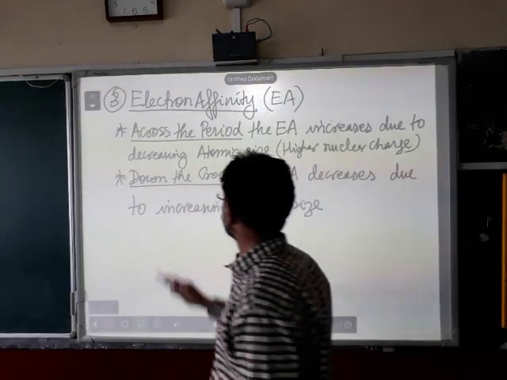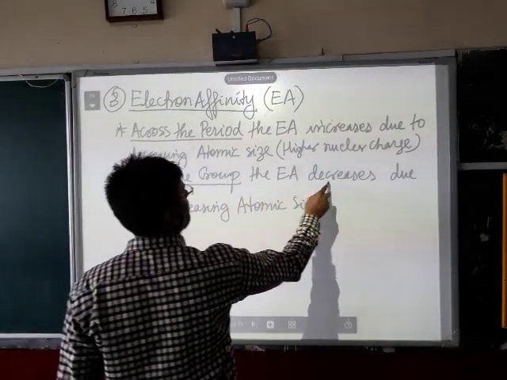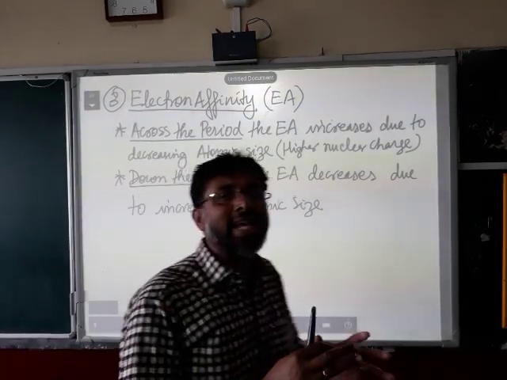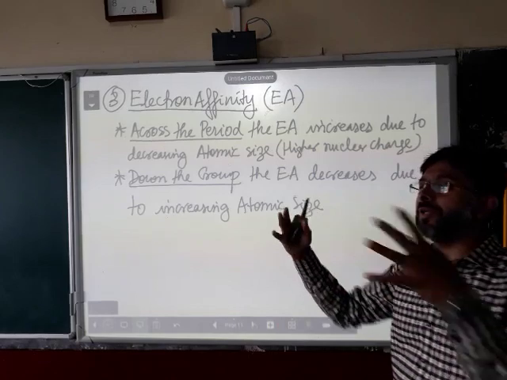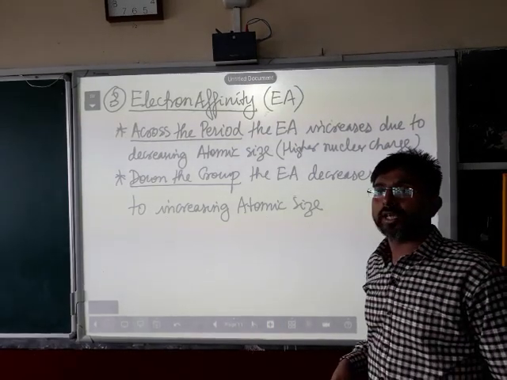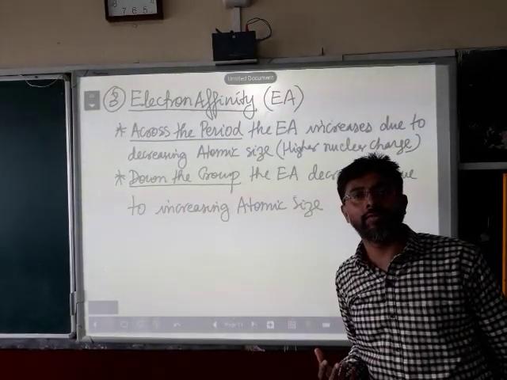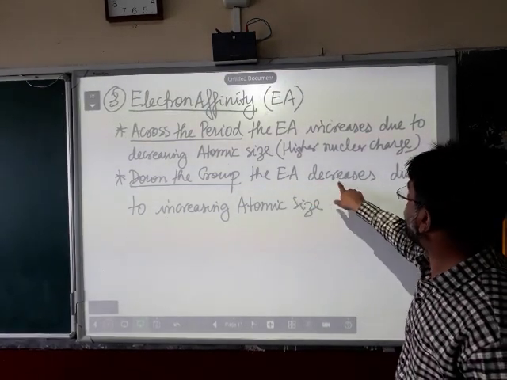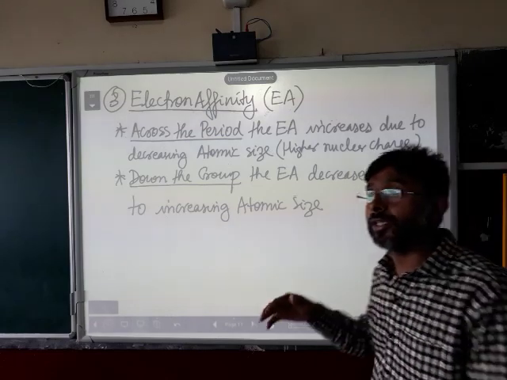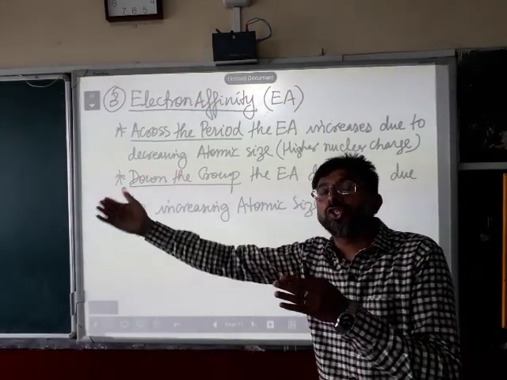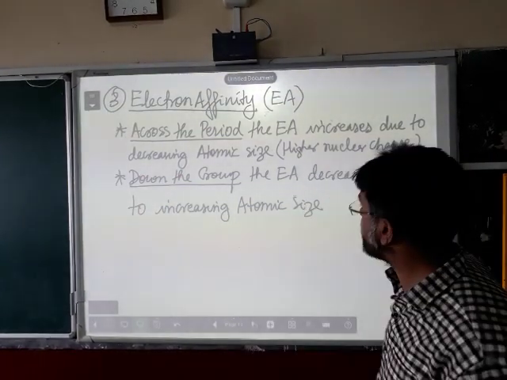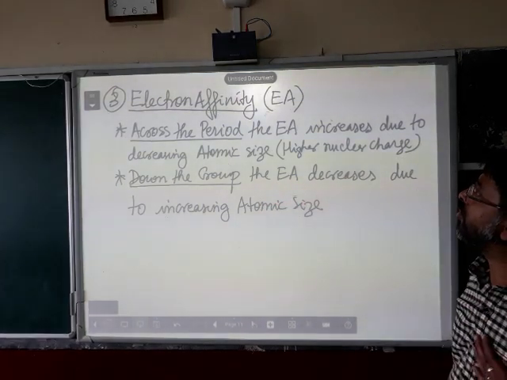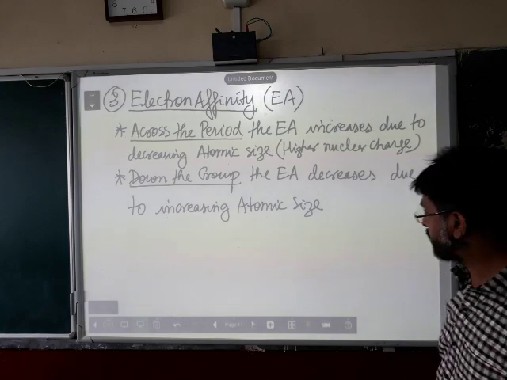But down the group, the electron affinity decreases due to increasing atomic size. The atomic size is bigger, so the nucleus cannot hold the outermost electrons effectively. That is why, while adding electrons, the electron affinity is decreasing, because the distance from the center of the atom to the valence shell is more. That is why down the group, the electron affinity decreases. This is the third periodic property which I have explained.